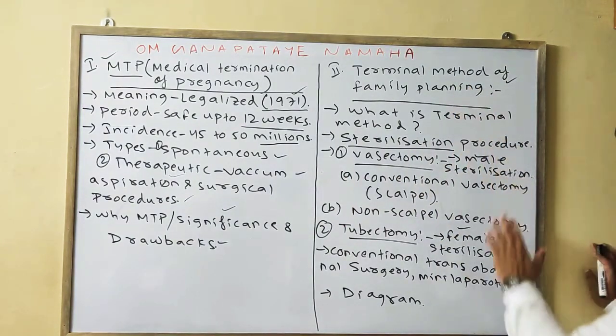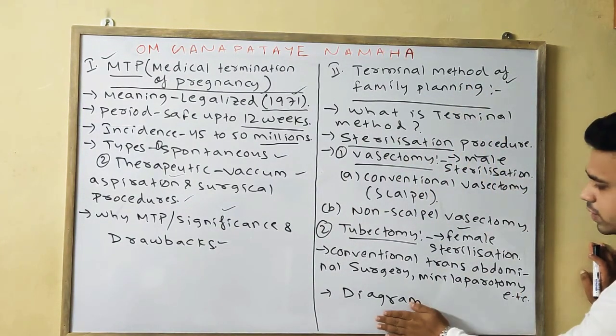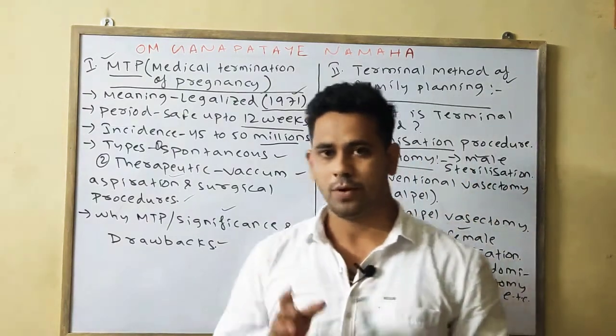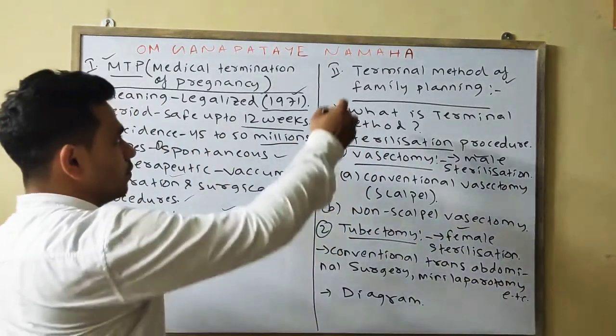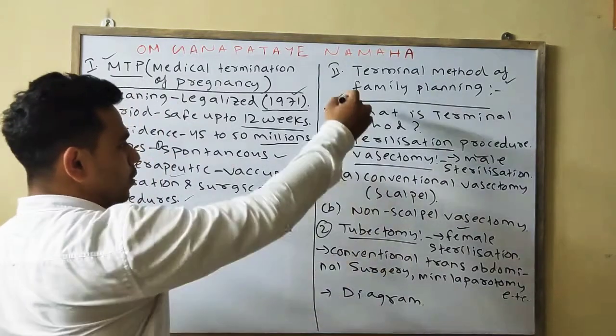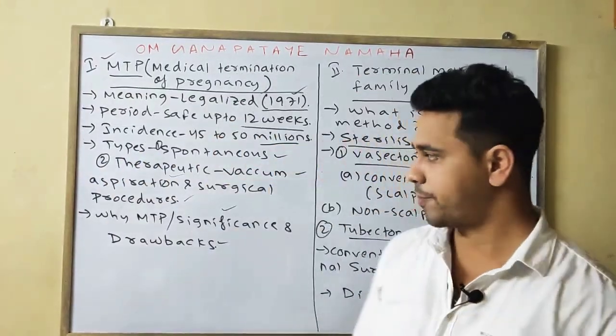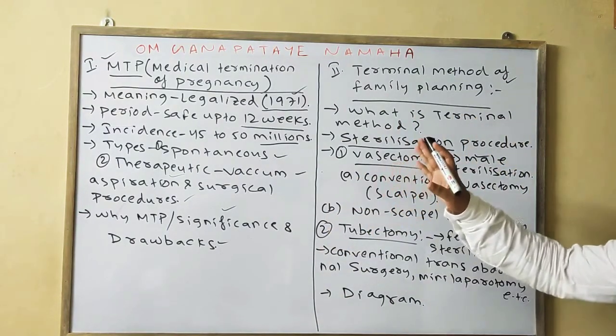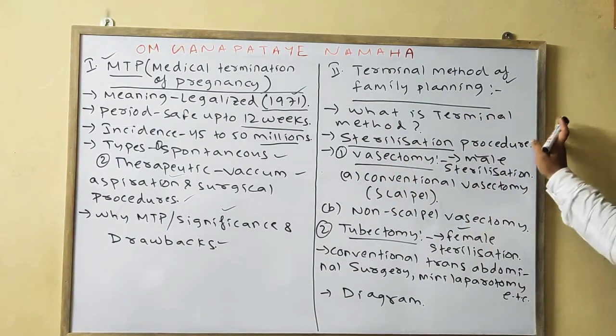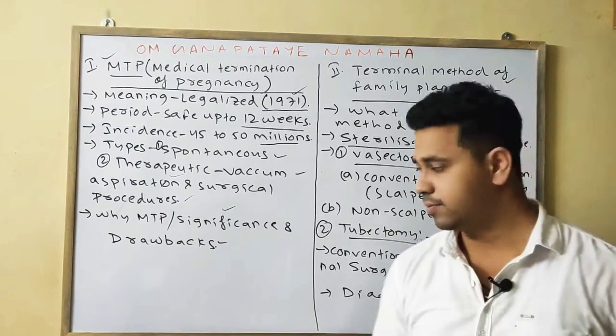After writing all this theory, you should draw the diagram also. If 3.5 marks are coming for the terminal method, then you can write all the points and you have to also draw the diagram. Okay, so this is all about your MTP, medical termination of pregnancy, and the terminal method of family planning. Please note down.